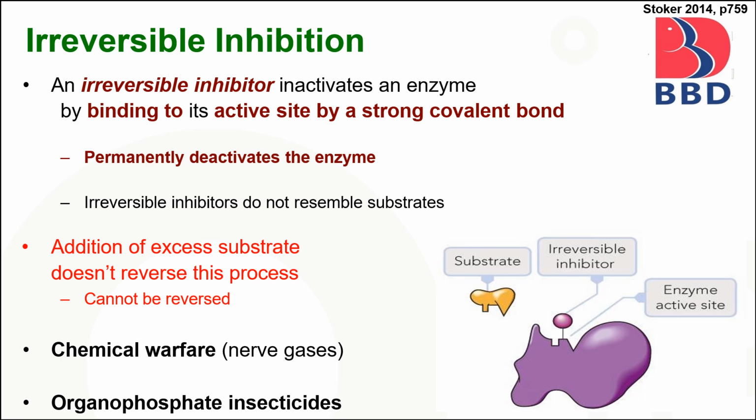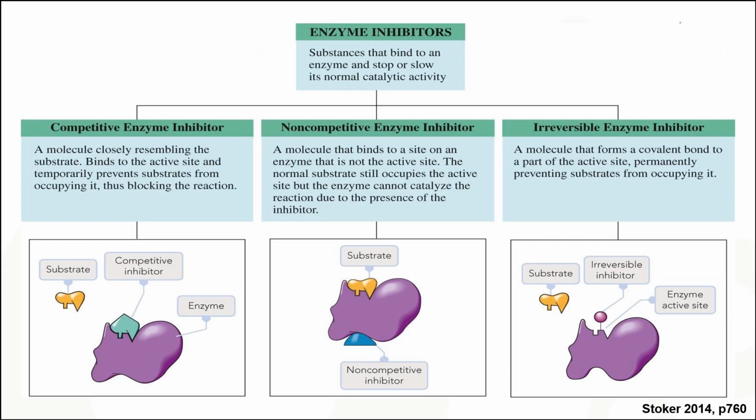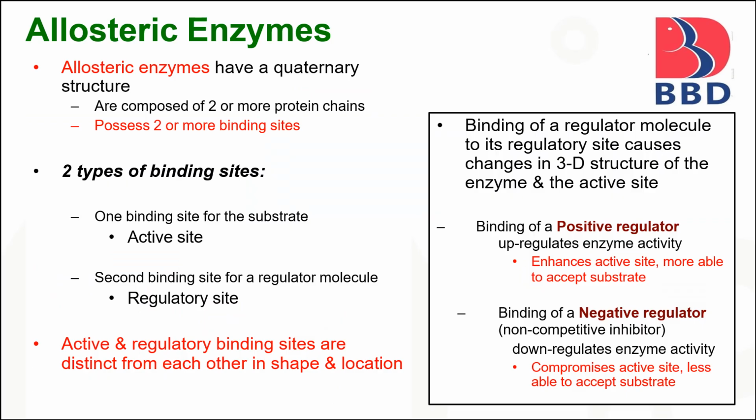For example, chemical warfare agents like nerve gases and organophosphate insecticides act as irreversible inhibitors of an enzyme. Here we can see in a picture the types of enzyme inhibitors. First one is competitive enzyme inhibitor, next one is non-competitive, and last one is irreversible enzyme inhibitors.